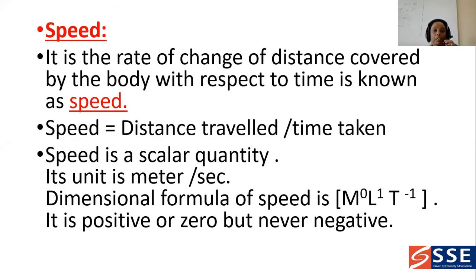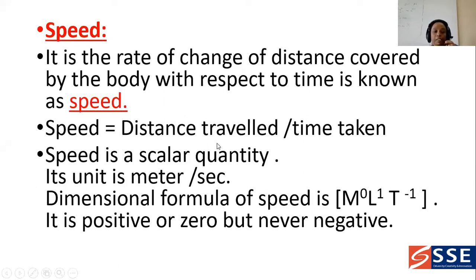And next we move on to the speed. How can you define this speed? It is nothing but the rate of change of distance covered by the body with respect to the time. Time batti distance అనేది change అవుతూ ఉంటే then it is called as speed. We can also define speed as distance traveled divided by time taken. So what is the distance that the body has traveled, and in what time, that is the definition for speed.